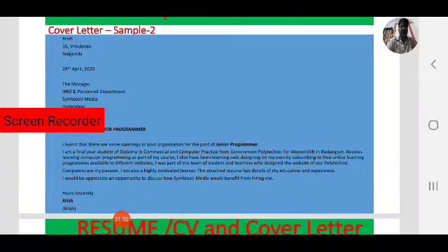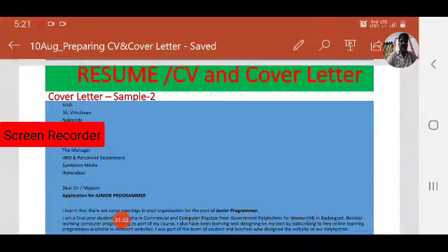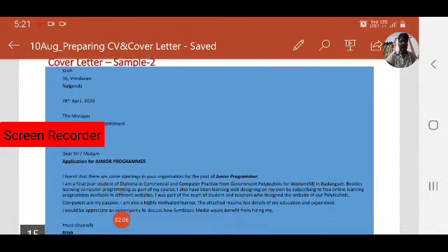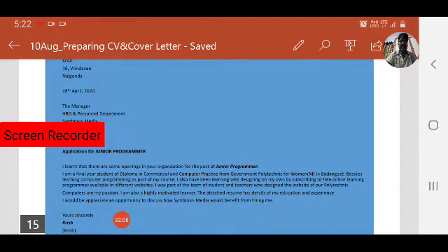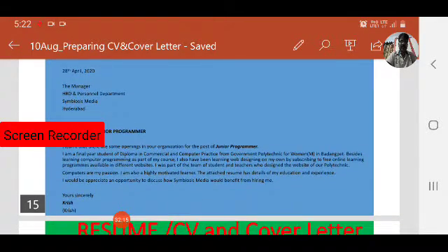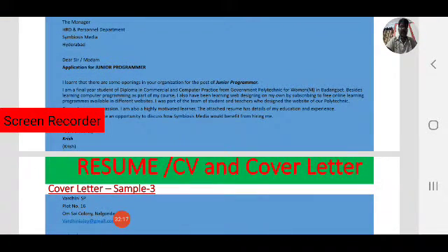Observe the sample cover letter 2. Krish, 16 Vrindavan, Nalgonda, 28th April 2020. The Manager, HRD and Personnel Department, Symbiosis Media, Hyderabad. Dear Sir or Madam,